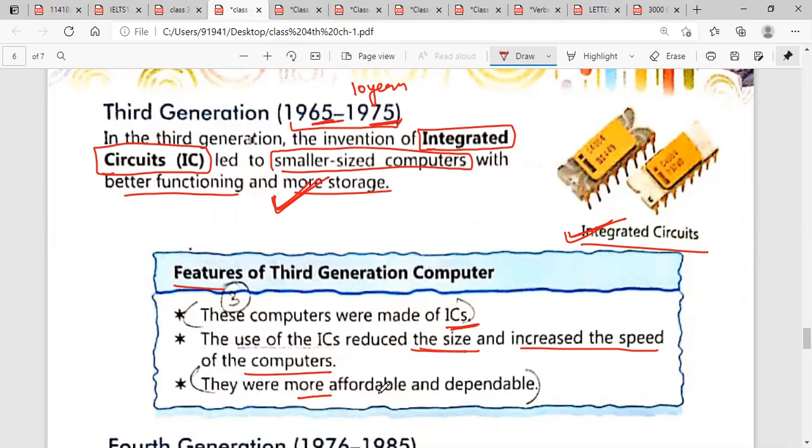They were more affordable and dependable. You can easily take them from one place to another, they were easy to use, and they have better functioning and more storage.